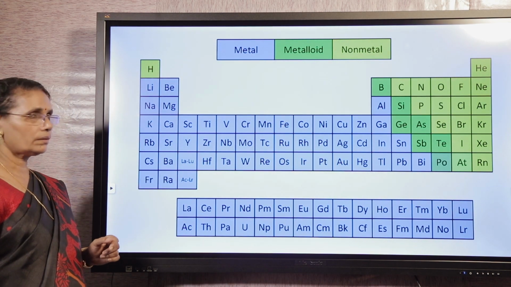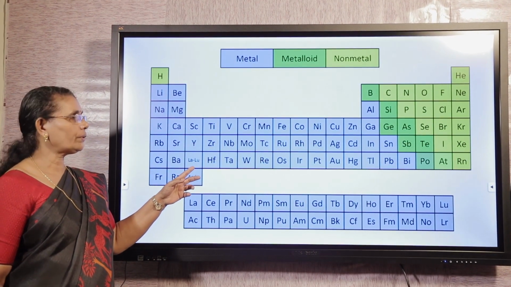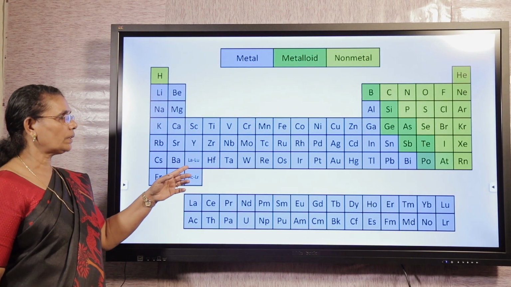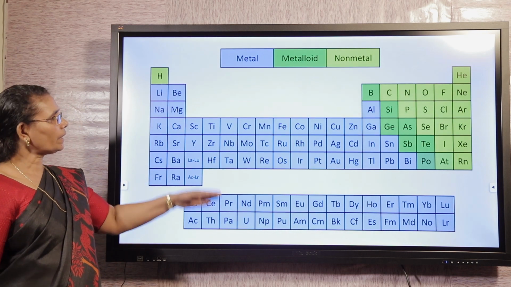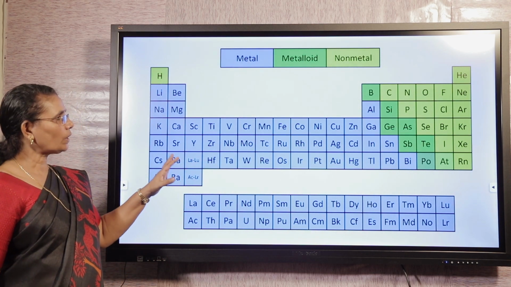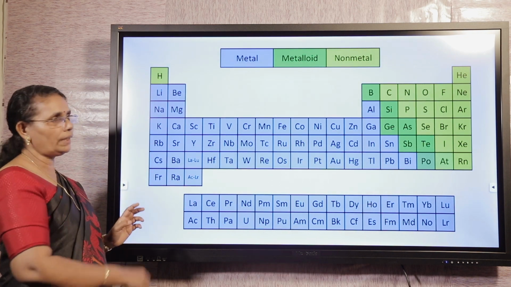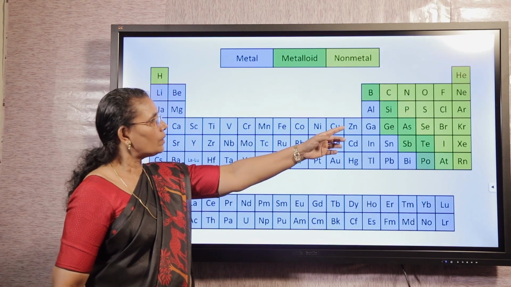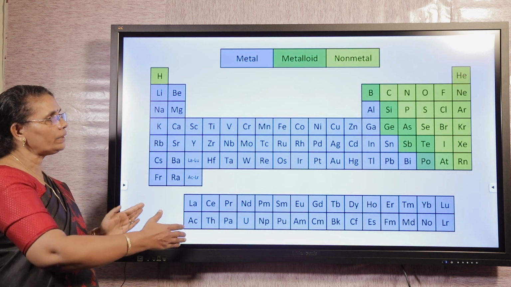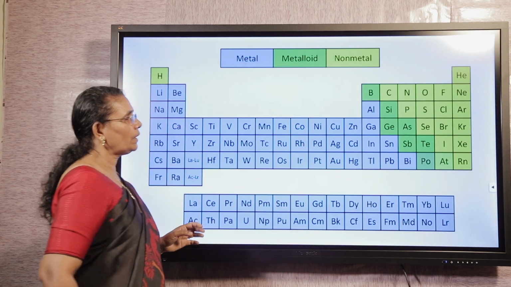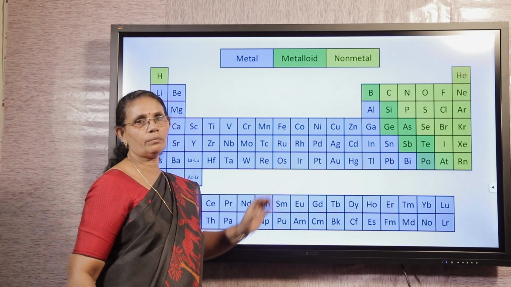Here there is a chart showing all the elements. It is a periodic table. What is the periodic table? The elements are arranged in a systematic way. Here you can see the different colors. This blue color shows metals, which are arranged separately. And at the end, that lemon yellow color shows non-metals, and in between there are some elements, that is boron, silicon, arsenic, germanium, antimony, tellurium, etc.